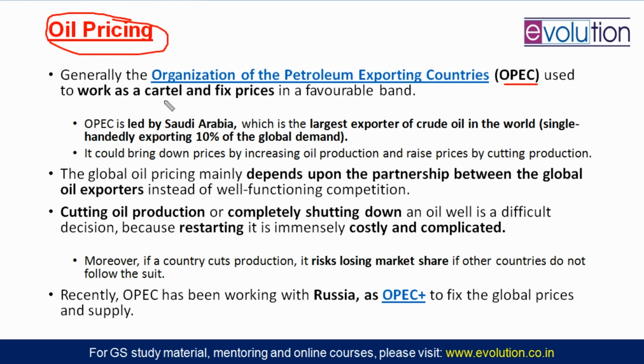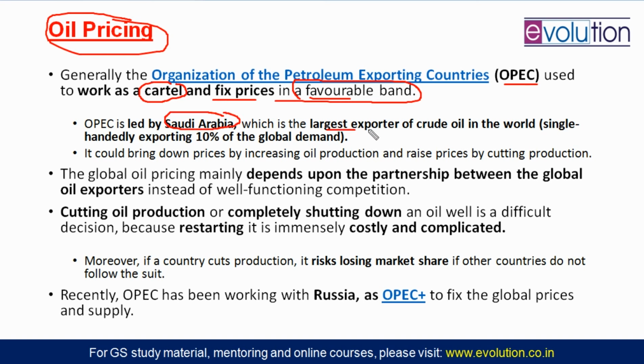Every country wants their own benefit. Every country wants to produce extra oil, and the prices are mostly going out of control from them. So this is a cartel or oligarchy. Many countries are involved, but not all of them. That cartel fixes the prices of oil, but in a favorable band. So various countries can have differing oil prices, but the band will be decided by this Organization of Petroleum Exporting Countries. This is led by Saudi Arabia.